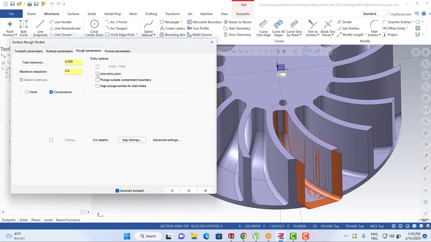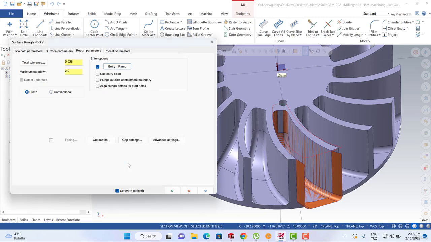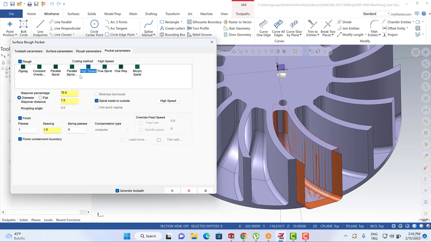And then we can also use the entry position. We can prefer to use ramp. This is ramp. Okay, everything seems fine.